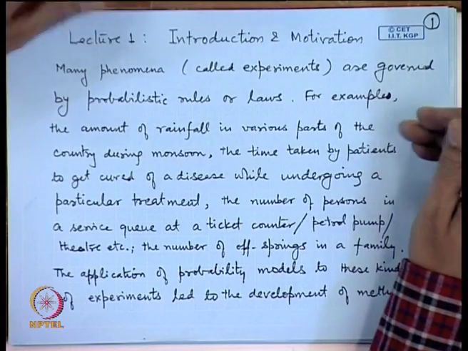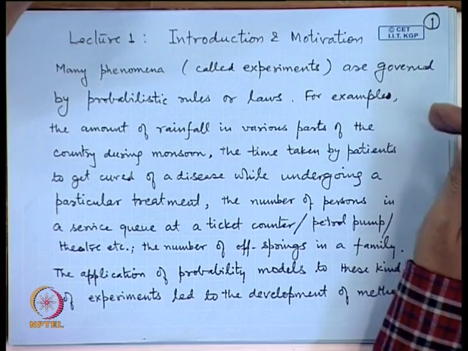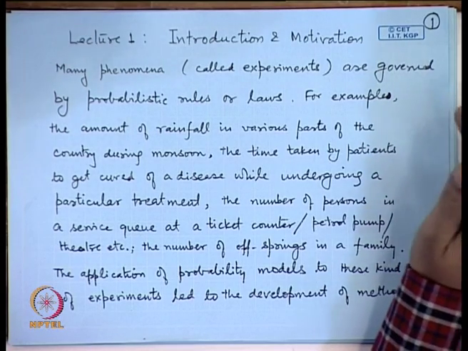For example, if you look at the amount of rainfall in various parts of the country during a monsoon season, then it is not sure that how much rainfall is going to be there in the next year, how much it will differ from the previous year, whether over the entire geographical region in which we are interested in, whether there will be a uniform distribution of the rainfall or in some portions there will be tremendous rainfall and in some other places there will be a condition of drought.